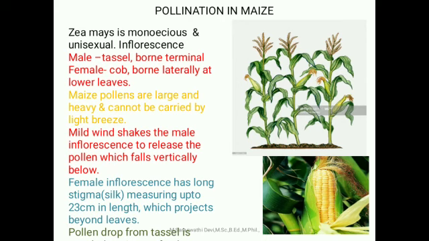Maize pollen grains are large and heavy, so they cannot be carried by a light breeze. When a mild wind comes, it shakes the male inflorescence to release the pollen, which falls vertically below. The female inflorescence has long stigmas, a silk-like structure, up to 23 centimeters in length, which project out from behind the leaves. Pollen dropping from the tassel is caught by the stigma of the cob.